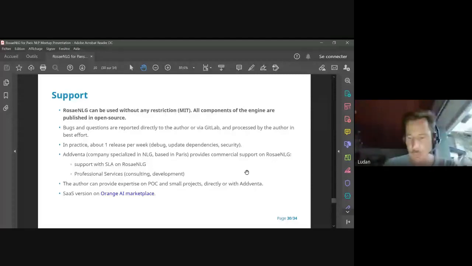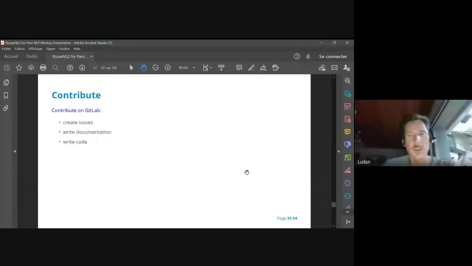Do not hesitate to contribute. So you have the projects which are on GitLab. I decided not to put them on GitHub, but on GitLab. Do you have any question?